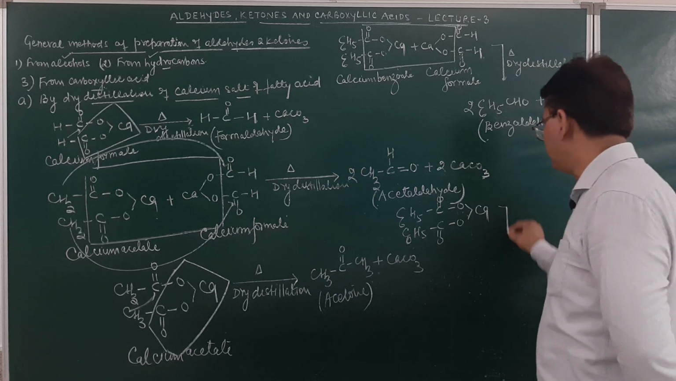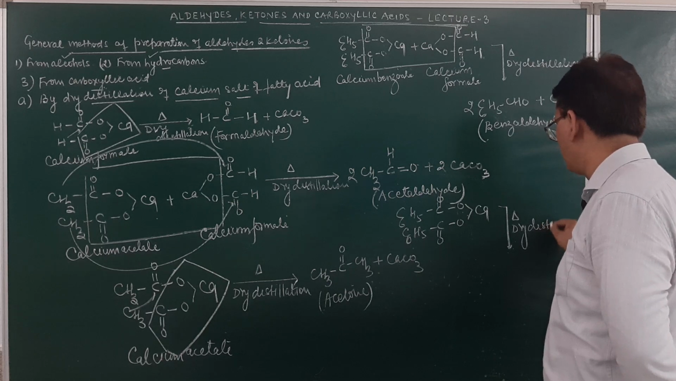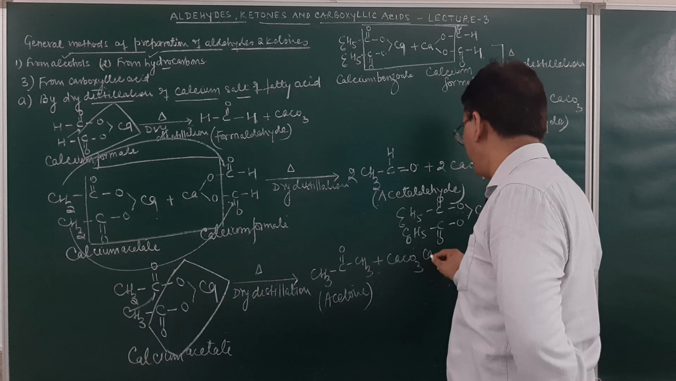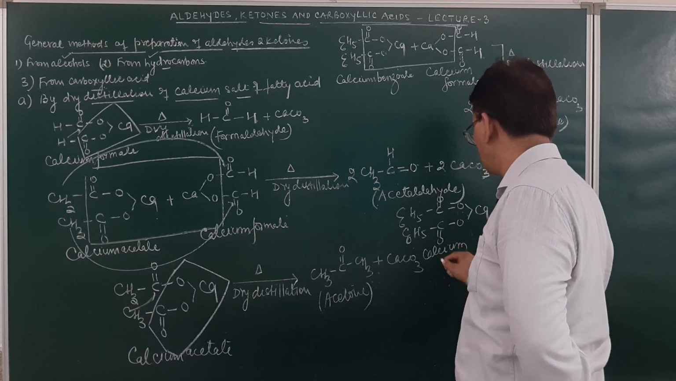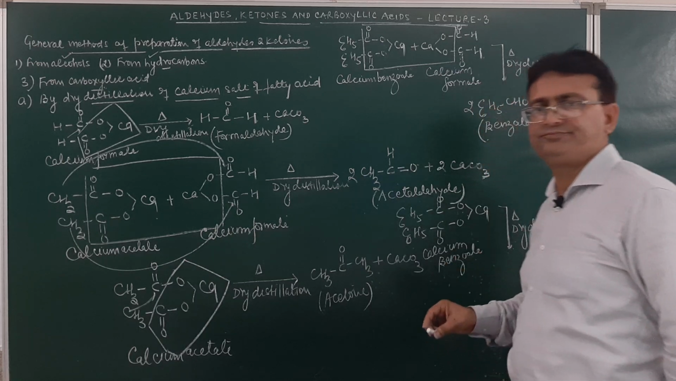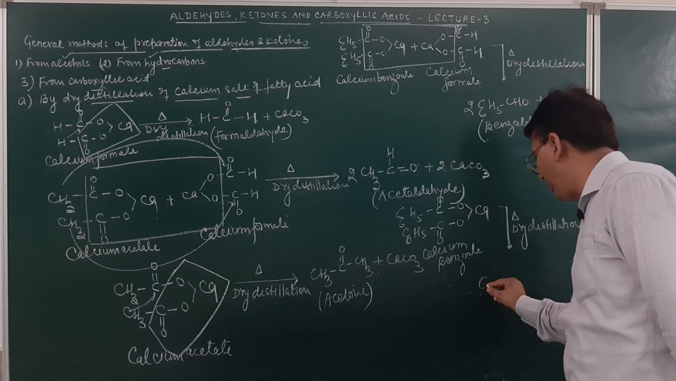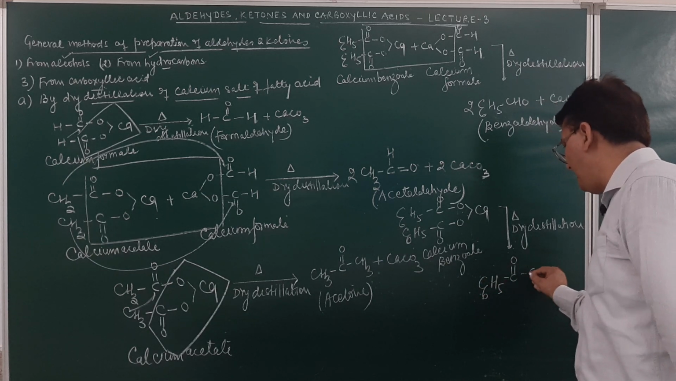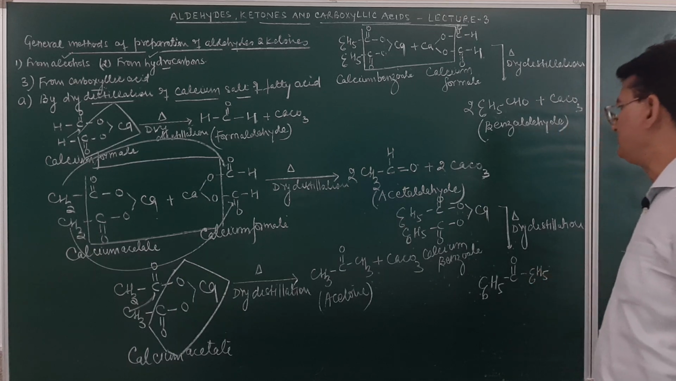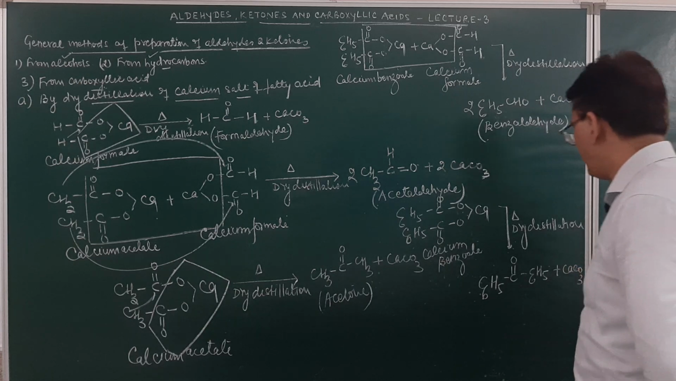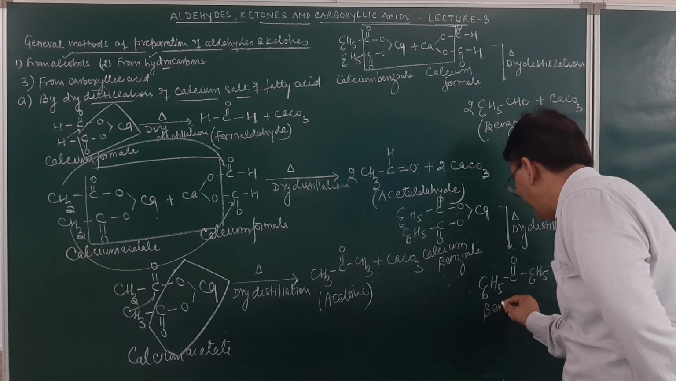Calcium benzoate on dry distillation. When we take a dry distillation of this, it will result in the formation of benzophenone. The product obtained will be benzophenone, plus calcium carbonate will be given out. So the product obtained over here is benzophenone.